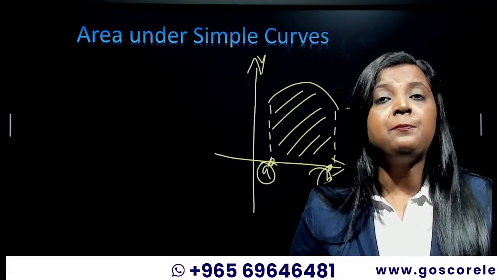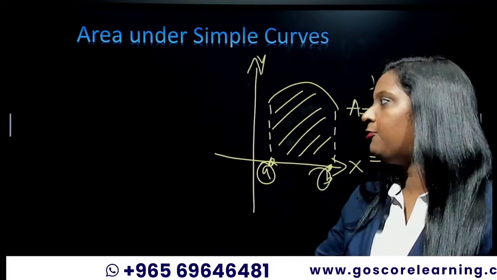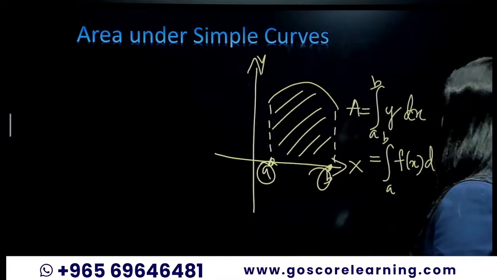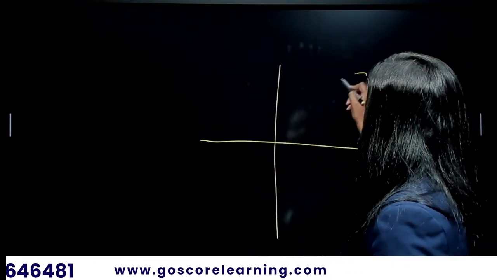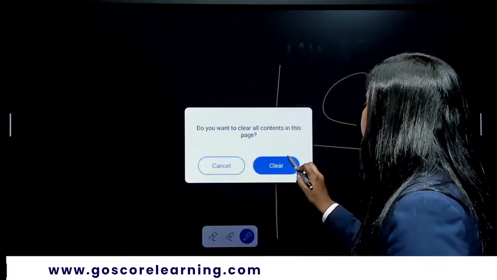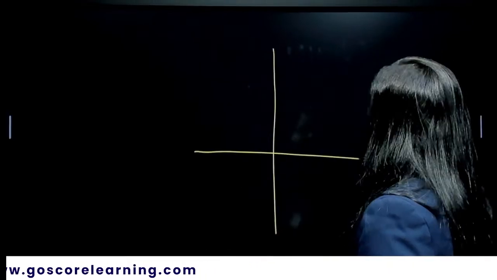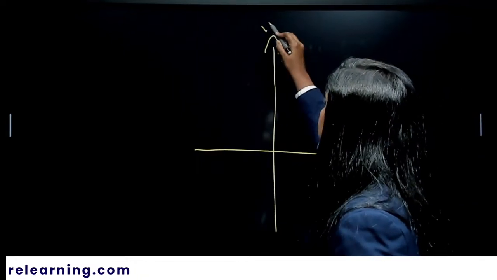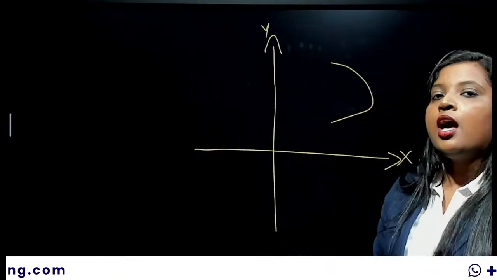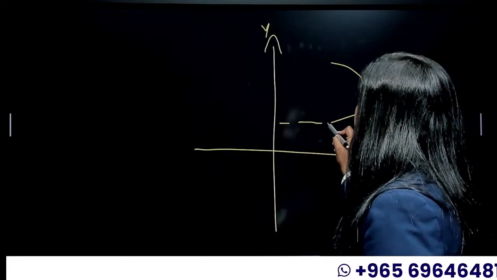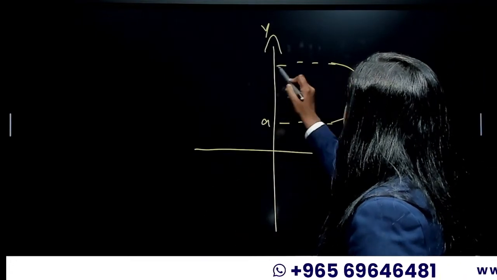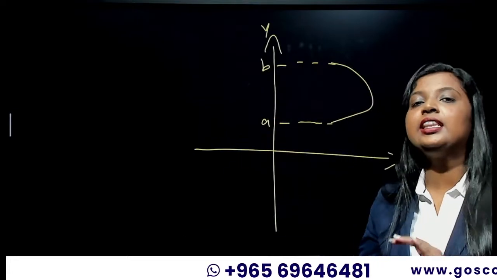What if the points are on the y-axis? For example, okay, let me take the next slide. For example, if your curve looks like this, okay, this is your x-axis, this is your y-axis, and your curve is like this. I need to find the area under this curve. Let this point be A and let this point be B. We are finding the area.